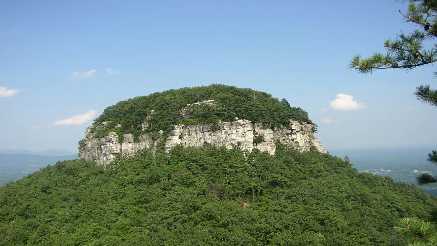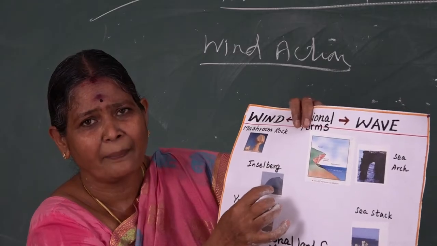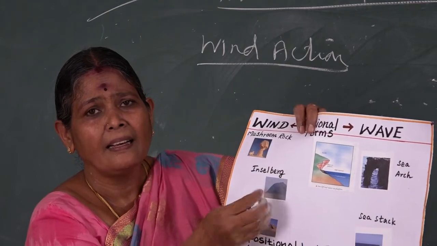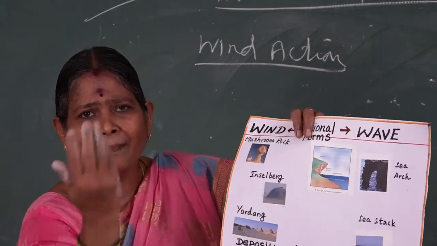Another one is the Inselberg. Mushroom rocks are seen in Jodhpur in Rajasthan. Inselberg, a German word, means isolated island or island mountain. They are residual hills formed by the action of the wind.